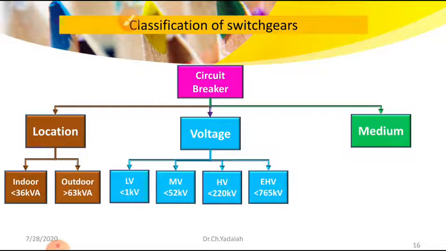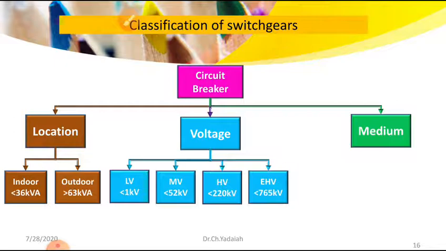Research is going on to implement higher voltages in India, but abroad they have already gone above 1000 kV. But in our situation we go to a maximum of 765 kV transmission system only.